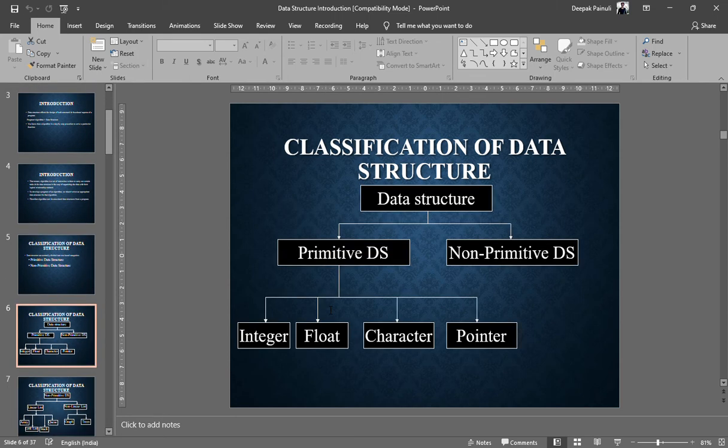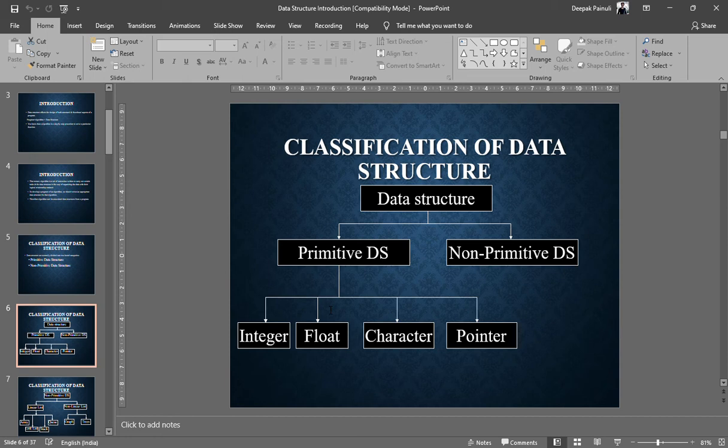Now check it by this diagram. The data structures could be primitive and non-primitive. First, primitive data structures are integer, float, character, pointer. These all are the basic data structures provided by any programming language you are using, right? For example, if you are using C, definitely pointer will be there.